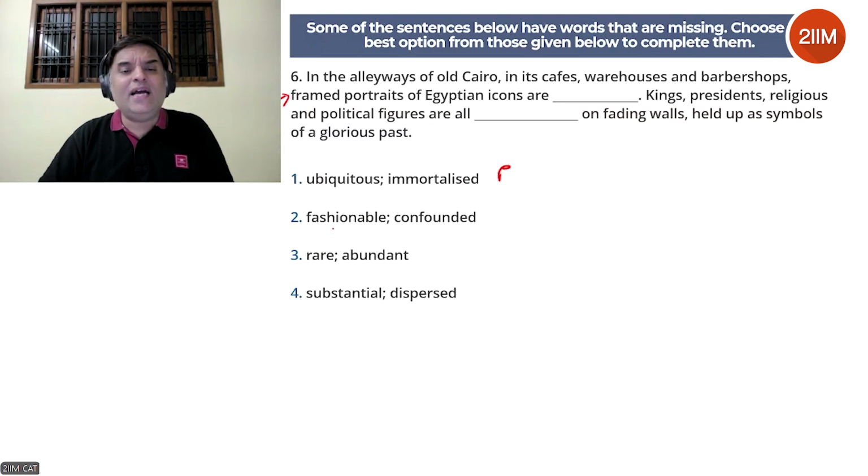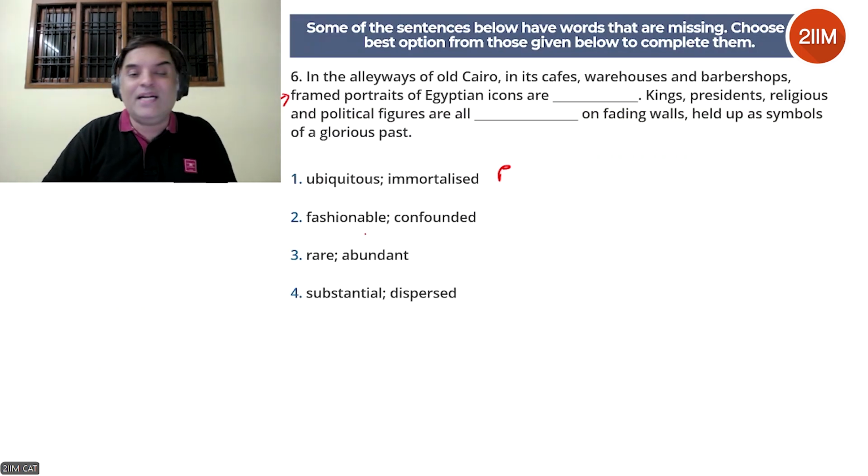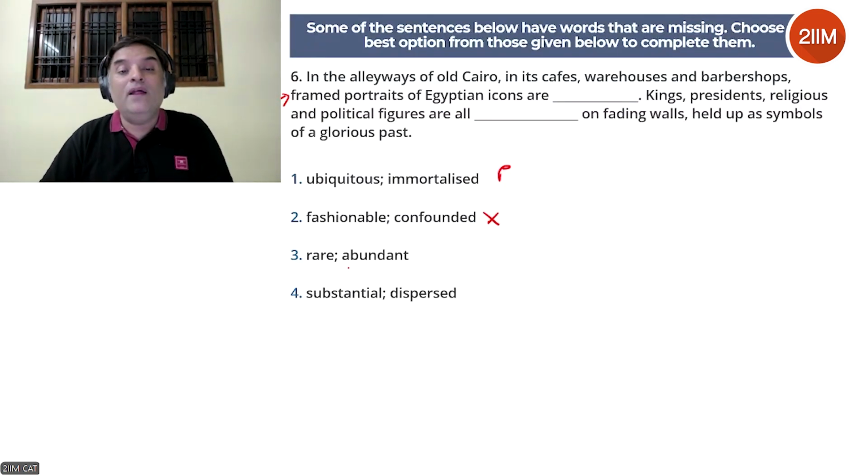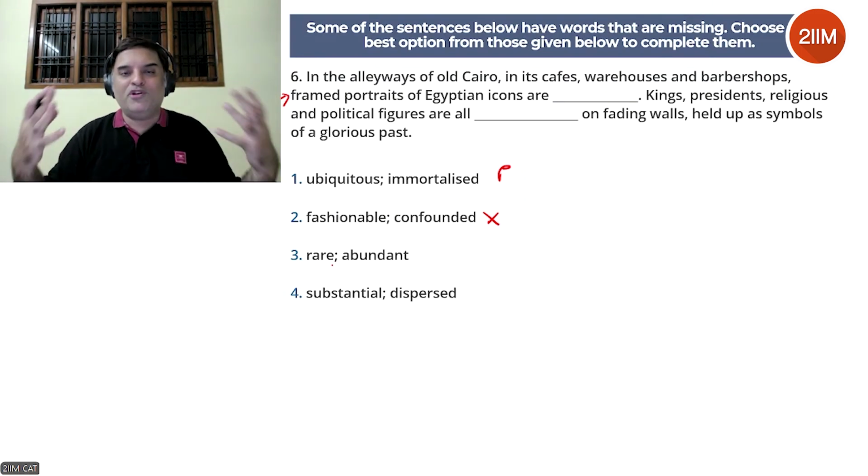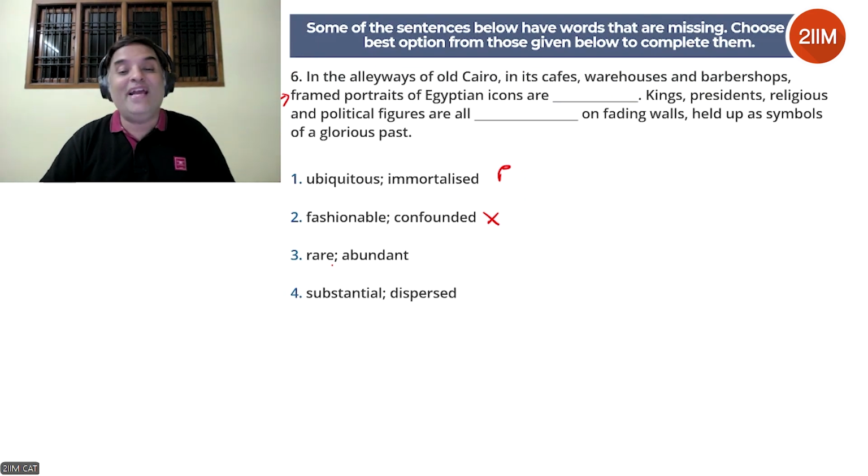All right, let's look at that. Framed portraits of Egyptian icons are fashionable. That does not make sense. And confounded means puzzled, which does not fit the second blank at all. It's gone. Framed portraits of Egyptian icons are rare. That does not make sense. We are talking about those portraits being present everywhere. So rare is actually the opposite of what we're looking for.